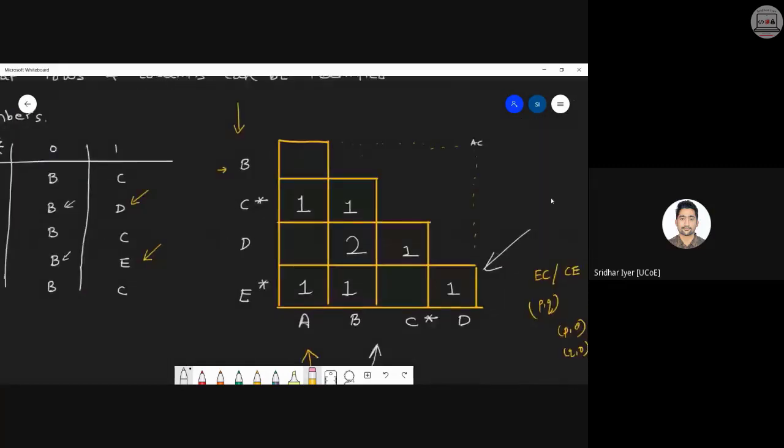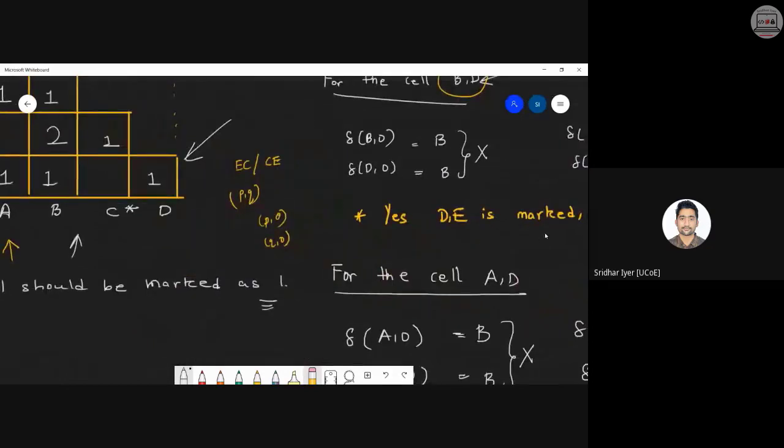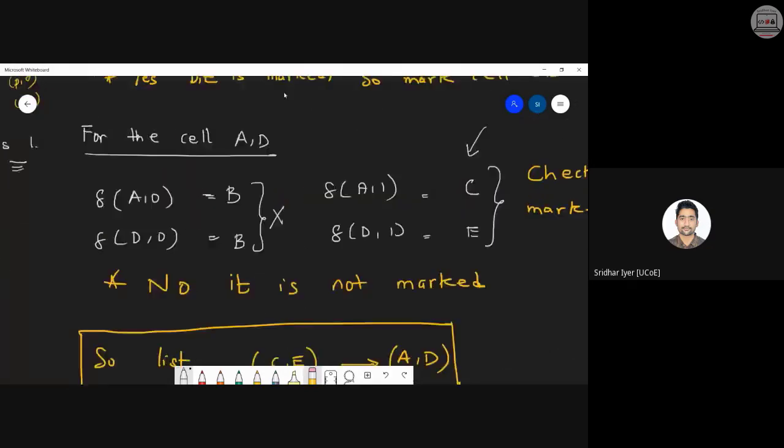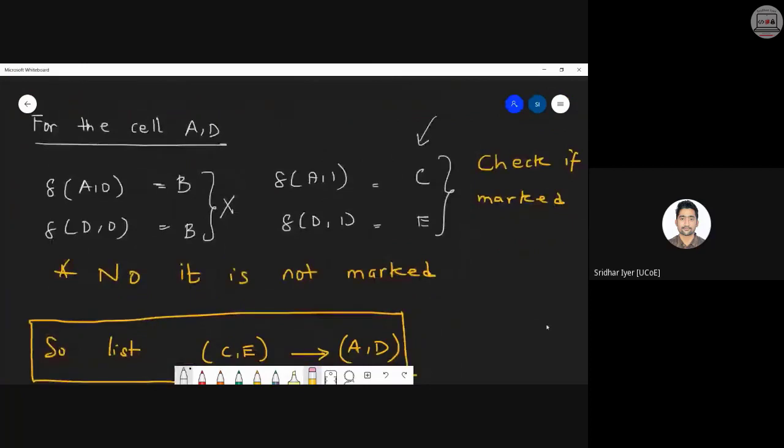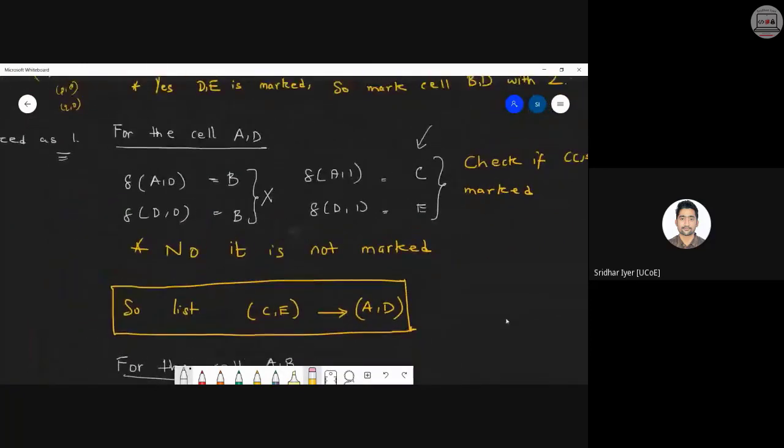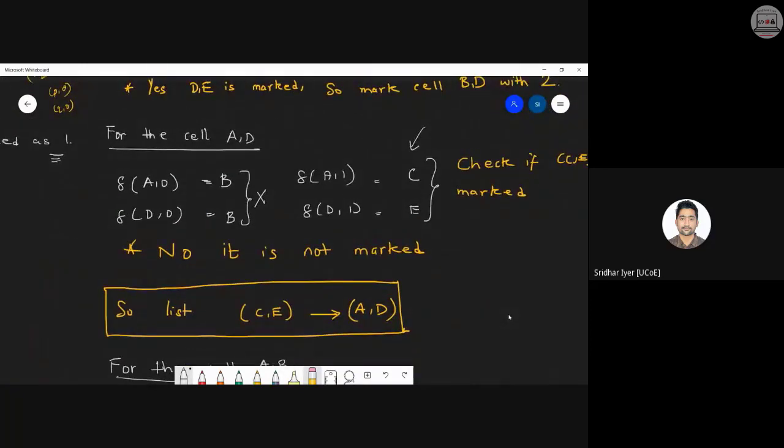Is everyone understanding right now? If after step 4.3 your state is still unmarked, then we have to list it together. That is, we have to write it like this: R comma S produces P comma Q. That is, C comma E produces A comma D. Right? This is what we call a merged cell. So basically, C comma E is now merged.